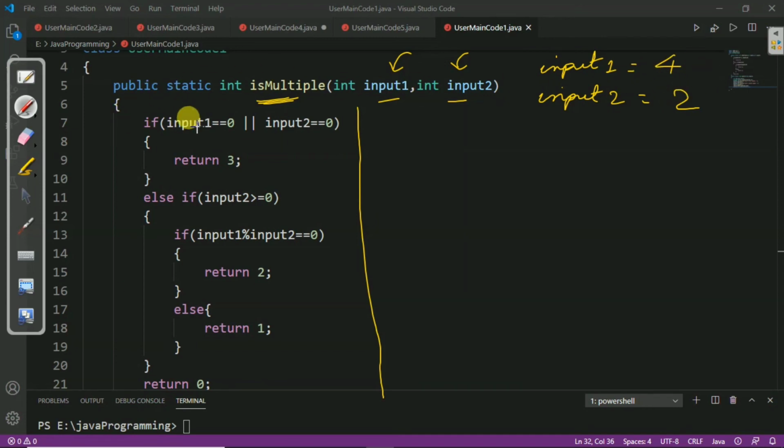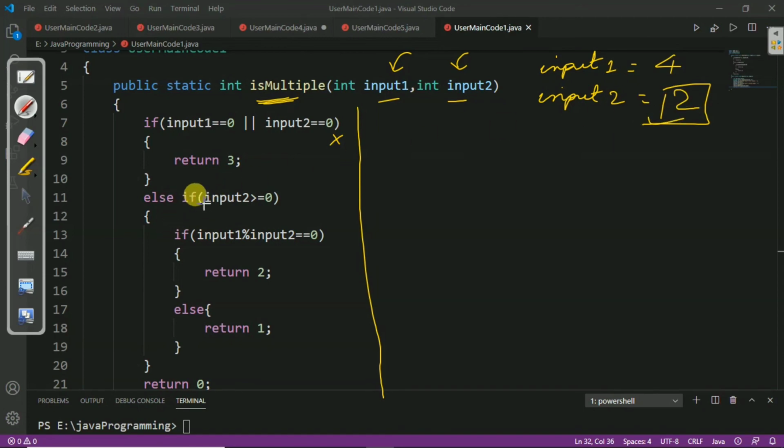After that we will check the condition if input 1 equal to 0 or if input 2 equal to 0, and here we can see that none of the inputs is equal to 0. So, this condition will be false. After that we will come to the else part, and here else if input 2 is greater than 0, and here we can see that input 2 is greater than 0.